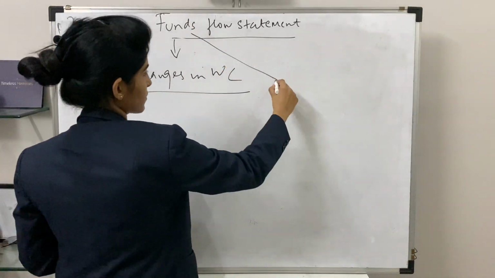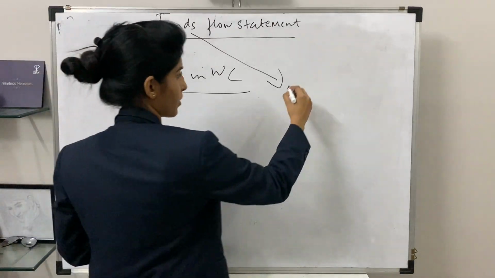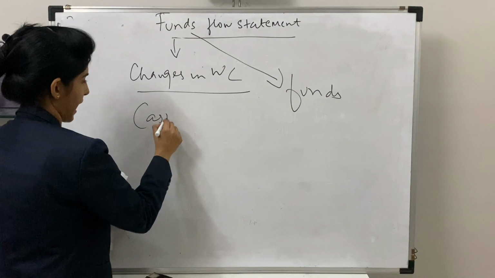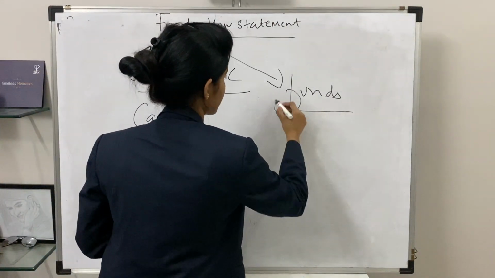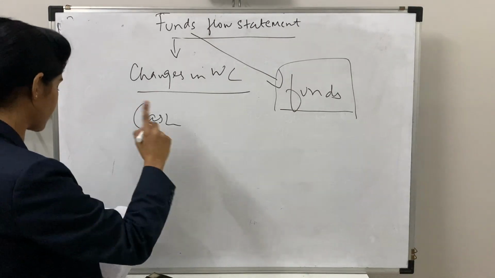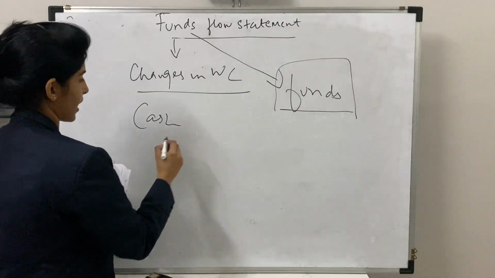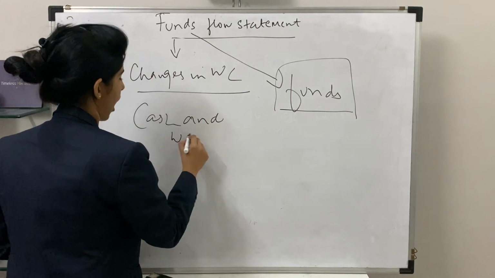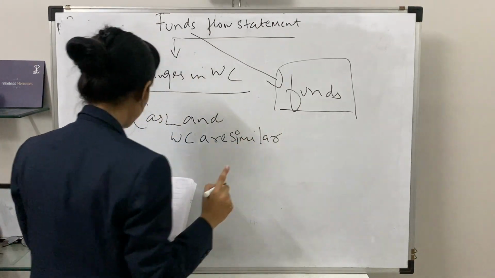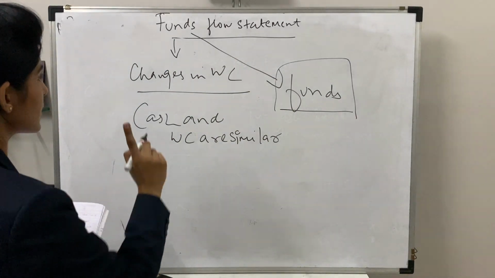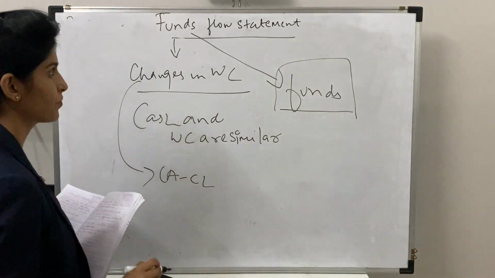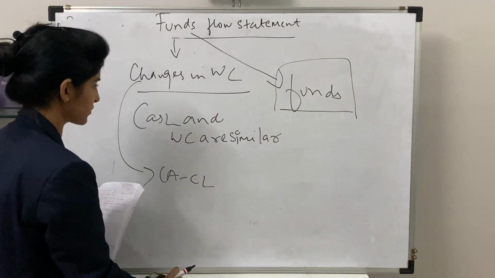Now, your funds flow statement, from the word itself, is derived from funds, whereas your cash flow statement is derived from cash. Now, funds is a wider term as compared to cash when you're preparing your funds flow statement. Next, your cash and working capital are almost similar. And the final thing we are recording is changes in working capital, that is current assets minus current liabilities. Now this was the basic introduction of the chapter.